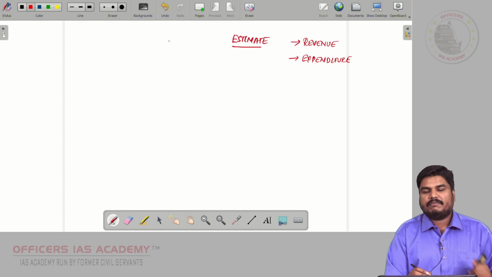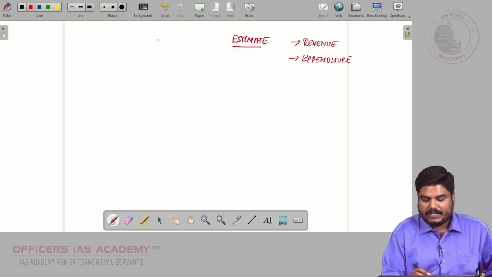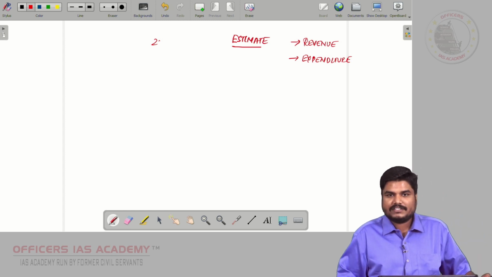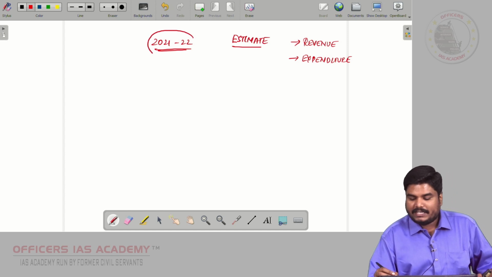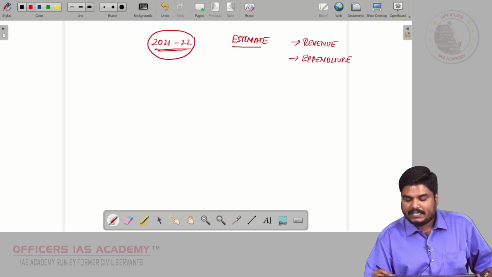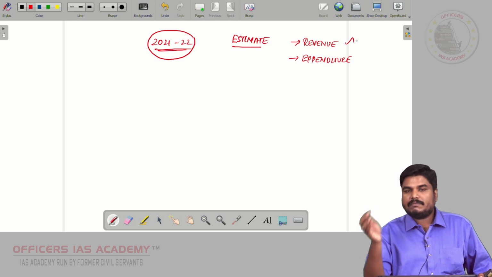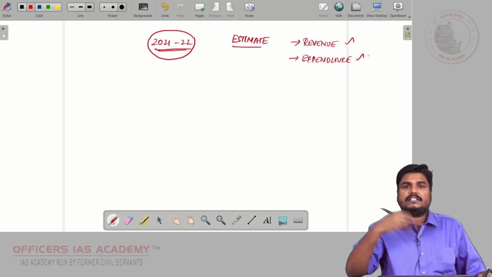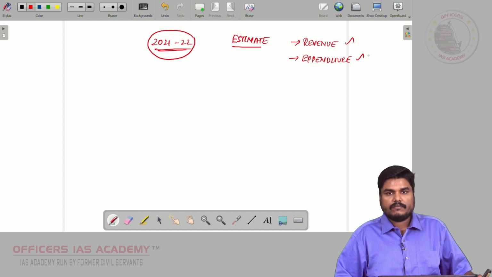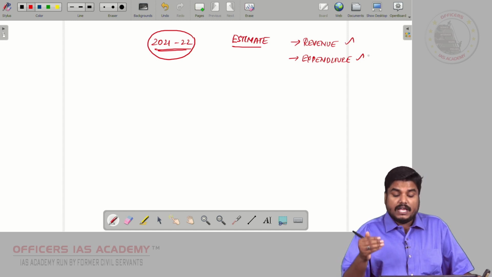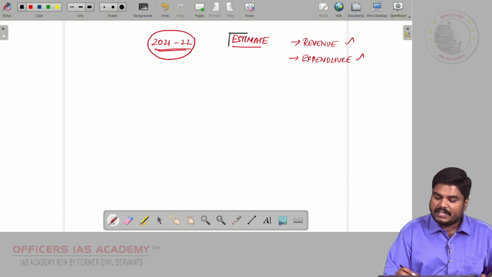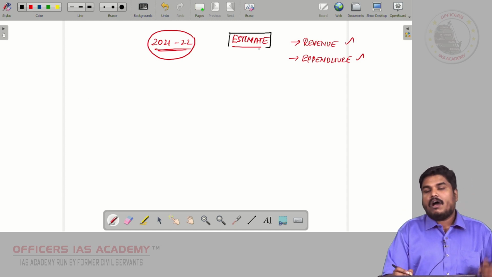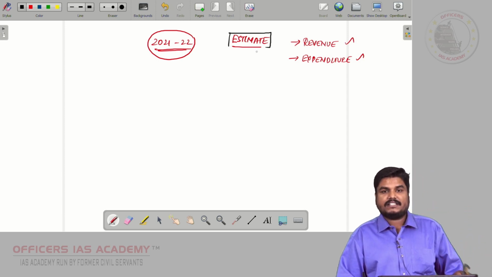So on February 1st, the 2021-22 budget will be presented by our Honorable Finance Minister. For 21-22, what is the estimated revenue and what is the estimated expenditure, that will be presented by the Finance Minister in the Parliament, right? Now you may ask a question, sir, how is the Finance Minister able to estimate? On what basis is the Finance Minister able to estimate?